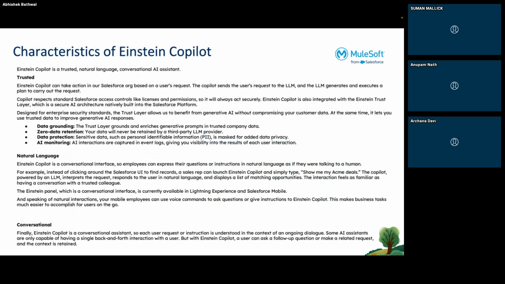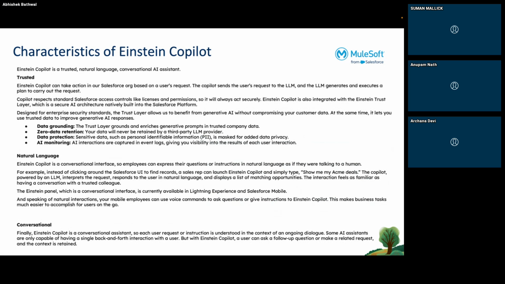Now, characteristics. There are three basic characteristics of Einstein: trusted, natural language, and conversational. Trusted means trust is the number one policy of Salesforce itself. No data retention, zero data retention, data protection. None of your data will be shared with anyone else. That is very much secure in the environment.